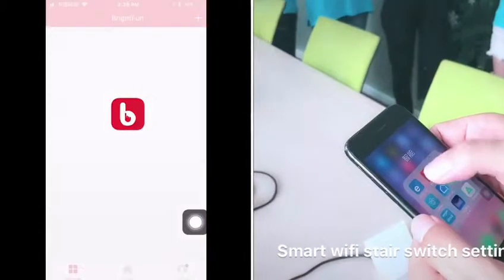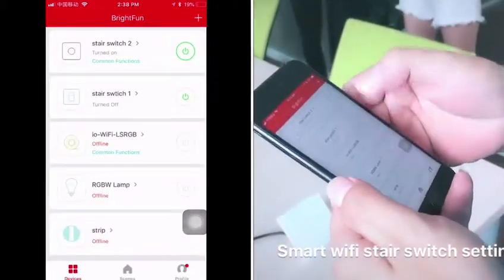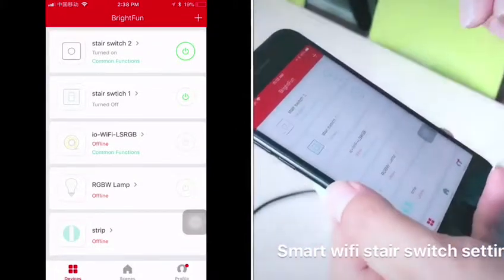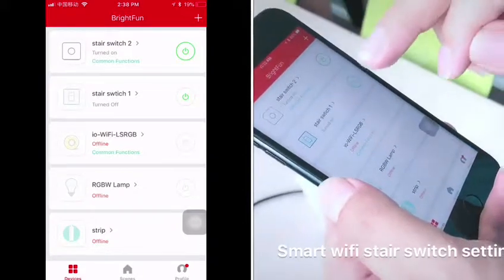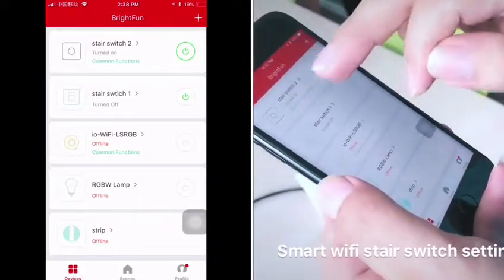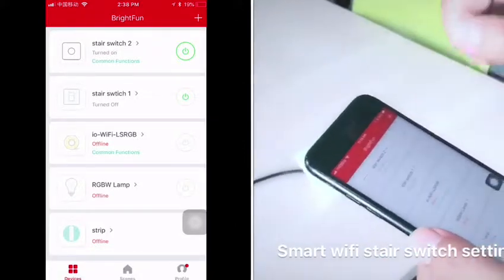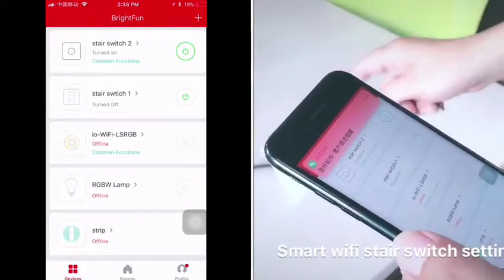This is the BRIGHTFUN app, and I open it. So this is Stair switch 1 and Stair switch 2. Stair switch 1 connects with the light. I can switch it on and off. And this Stair switch 2 is connected to this downstairs switch. It is not connected with the light, but just connected with Wi-Fi. I can switch it on and off.